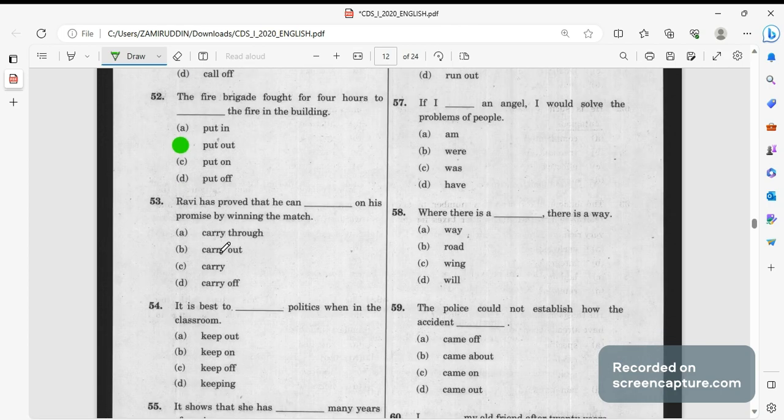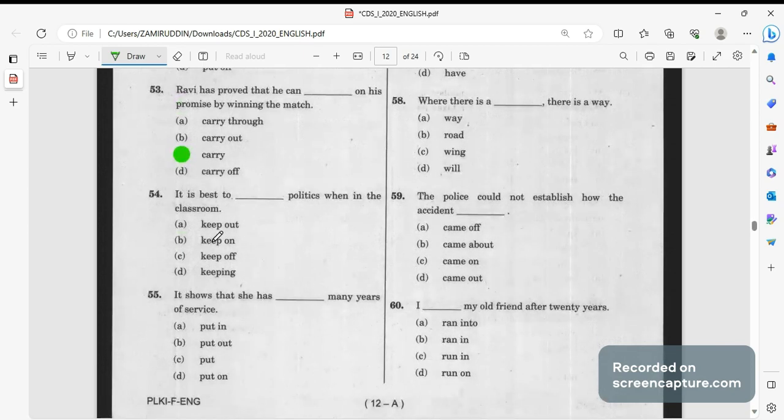Ravi has proved that he can carry on his promise by winning the match. It is best to keep out the politics when in the classroom. क्लासरूम में रहने पर पॉलिटिक्स को बाहर ही छोड़ना चाहिए, पॉलिटिक्स की बातें नहीं करना चाहिए.